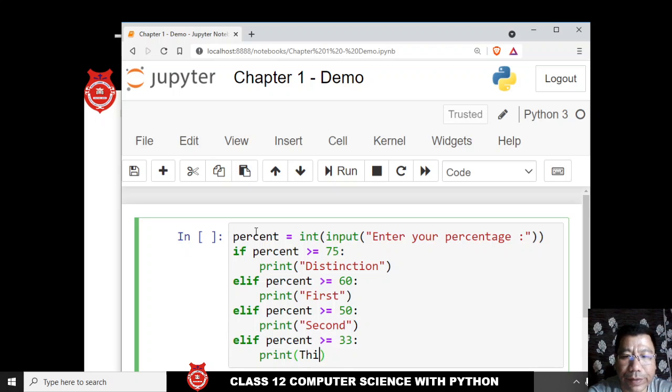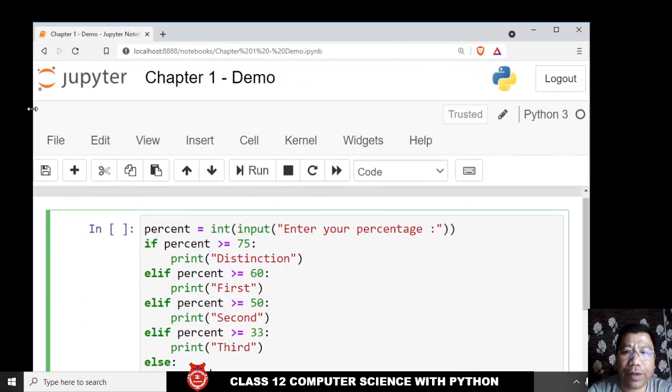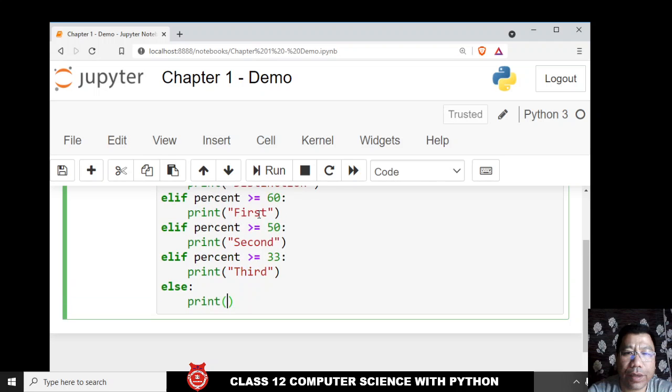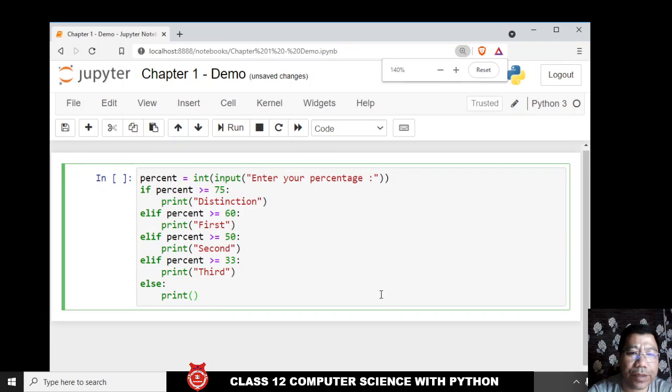third. Oh, I have to enclose in single quote or double quote. And then we can simply say else. Else also has colon. Else will also have colon. Else, let me decrease the view size a little bit, and fail.